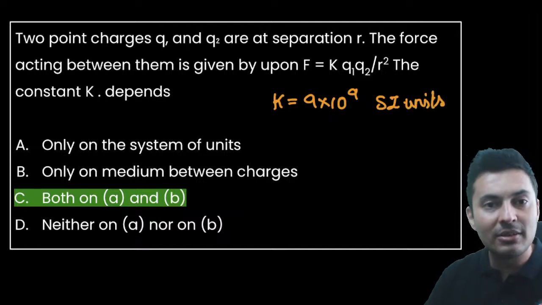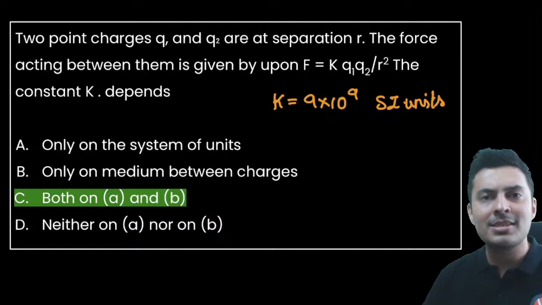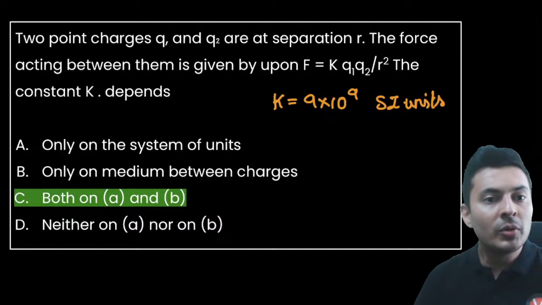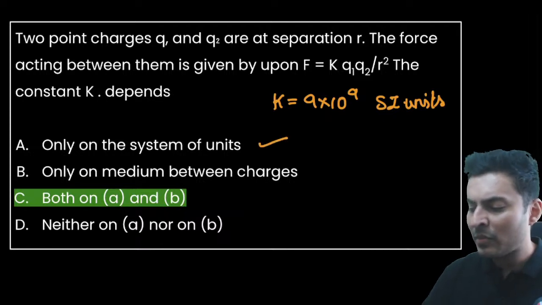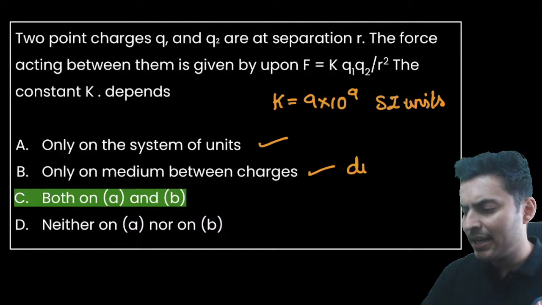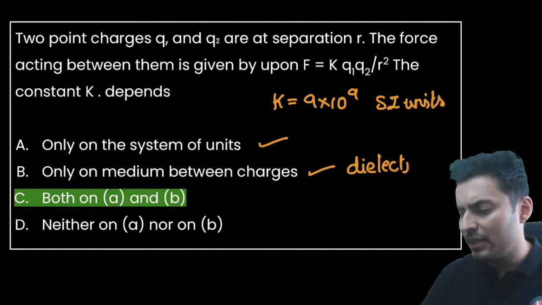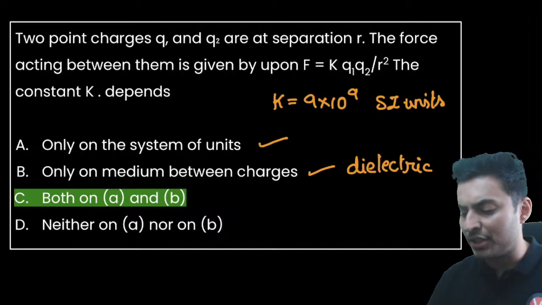If I use CGS units, it will be different, because force will be measured in dynes, distance will be measured in centimeters, charge will be measured in ESU. So obviously the answer will change. So be careful. It depends on the system of units. Medium, yes, because the dielectric constant decides how strong the field will be, and accordingly the k value will change.